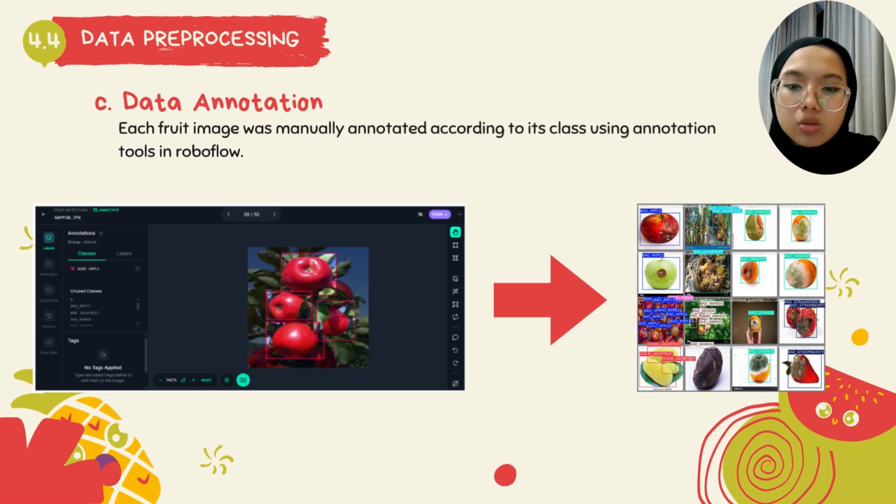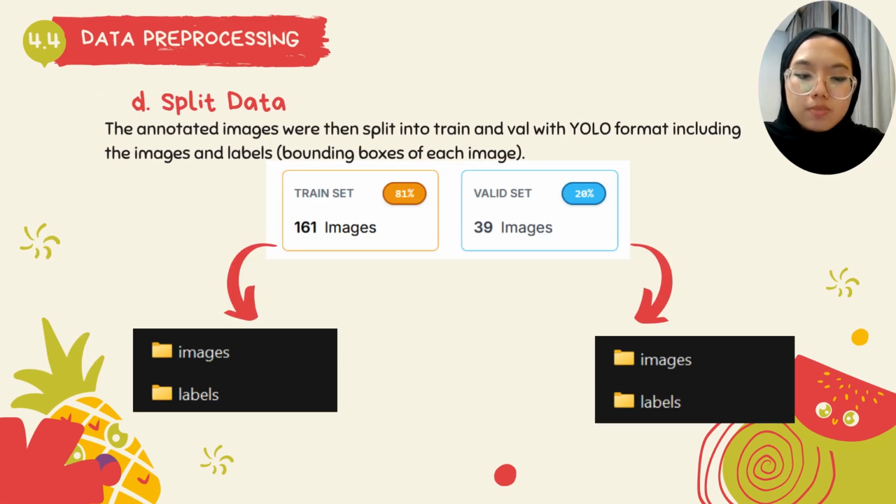After that, we did data annotation. As we know, the YOLO model will need annotated labels based on bounding boxes. So we used RoboFlow as well as its tools to annotate each image that we have according to its class. After annotation, we split the data. Basically the data set was split into training and validation subsets to efficiently assess the model performance.